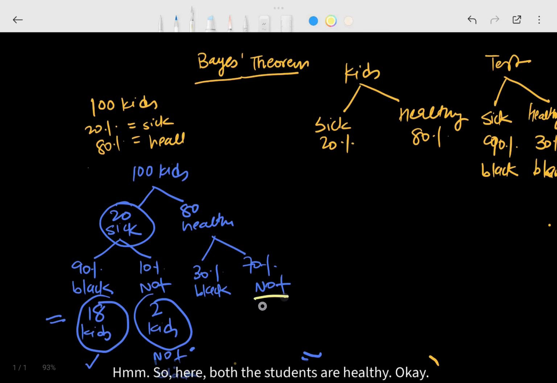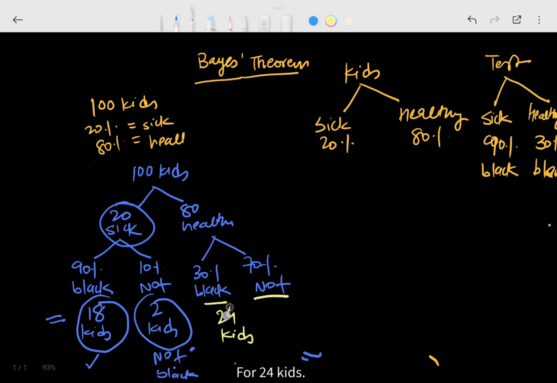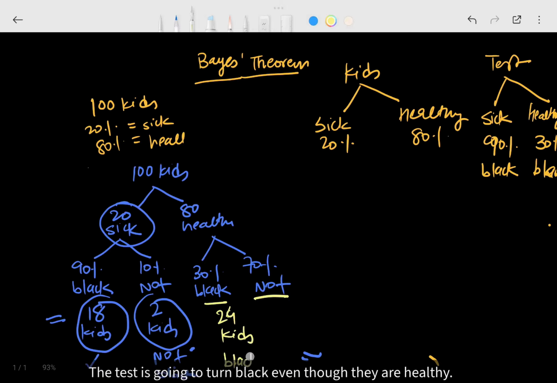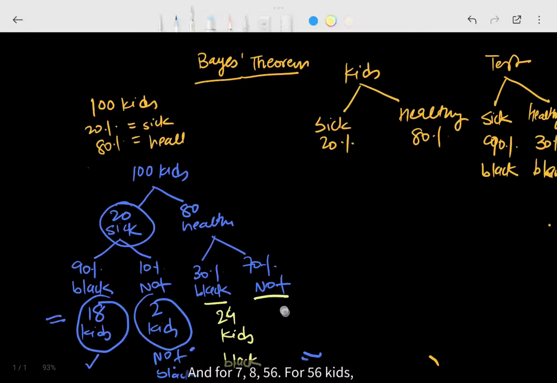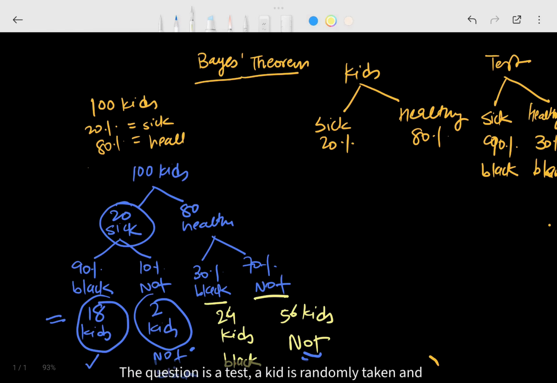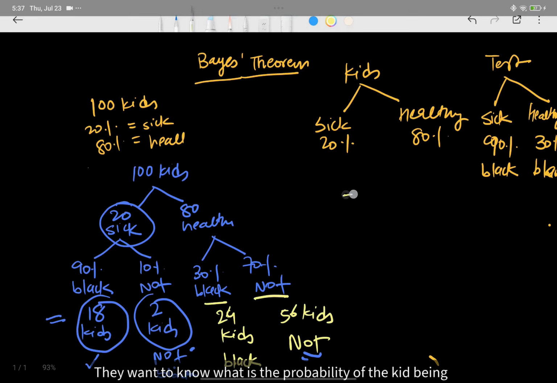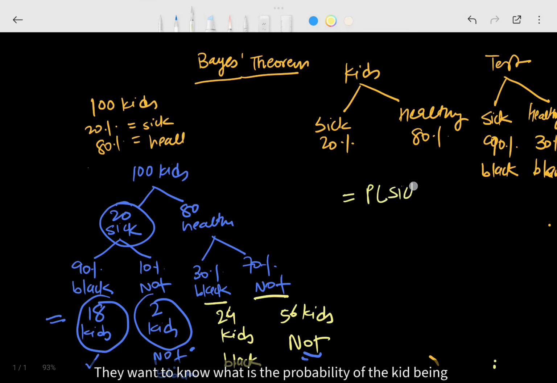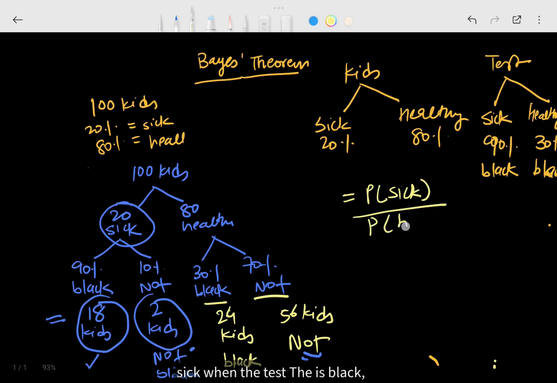All the 80 students here are healthy. But 30% of the time, which is basically for 24 kids, the test is going to turn black even though they're healthy. And 7 eights are 56: for 56 kids, the test is not going to turn black. Now, what was our fundamental question? A kid is randomly taken and given a test, and the test does turn black. What is the probability that the kid is sick? We want to know the probability of the kid being sick when the test is black, isn't it? Isn't that what the question is essentially asking you?